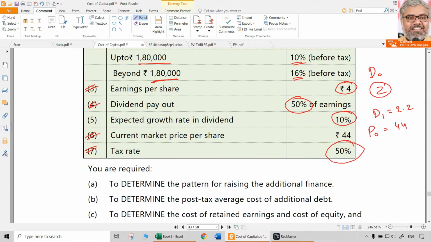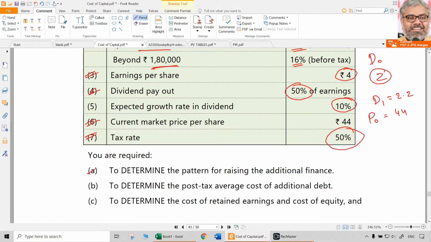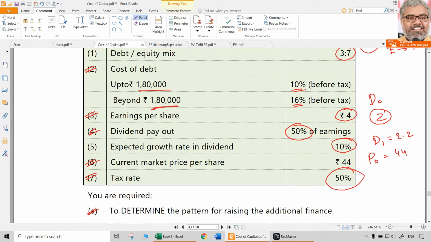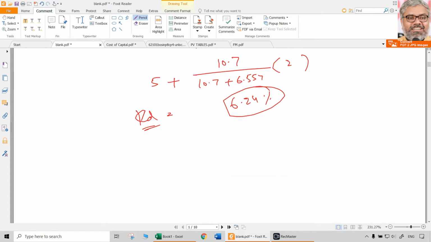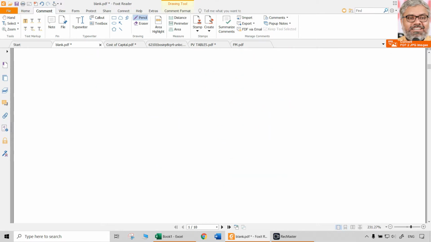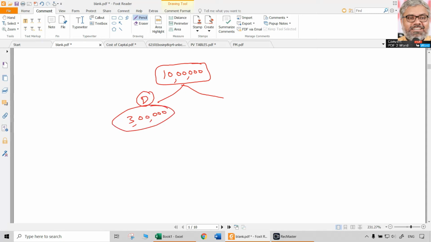Now the first point is to determine the pattern for raising the additional finance. That can be a descriptive type of question actually, but it has to be clearly shown. What is the total amount of funds required? That is 10 lakhs. In that total, how much is debt, how much is equity? Debt is going to be 3 lakhs and equity is going to be 7 lakhs.